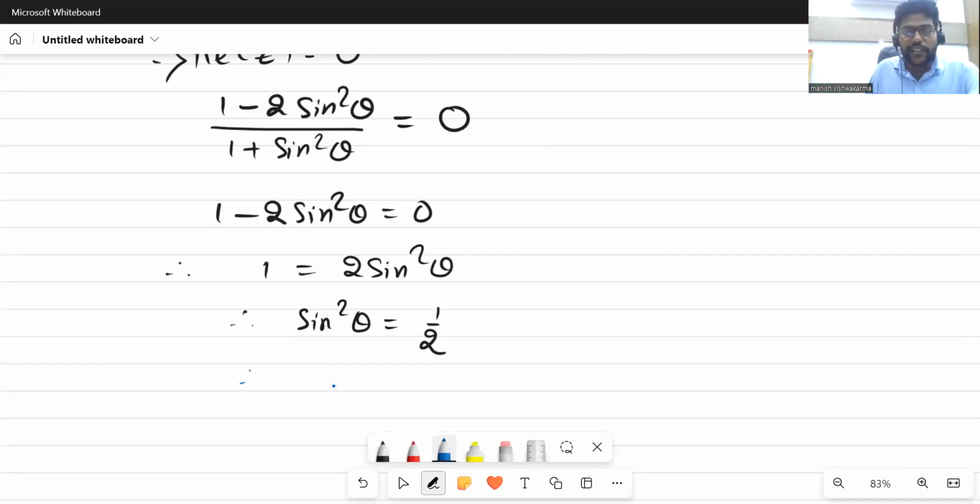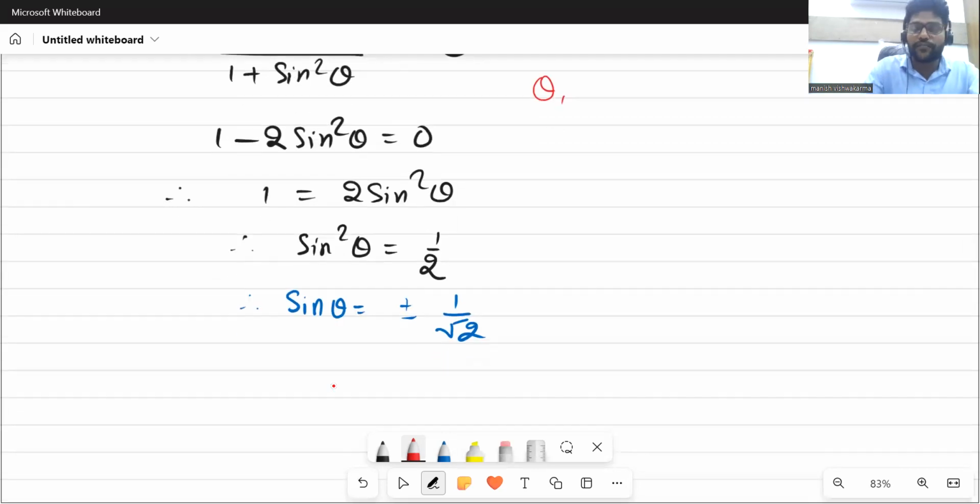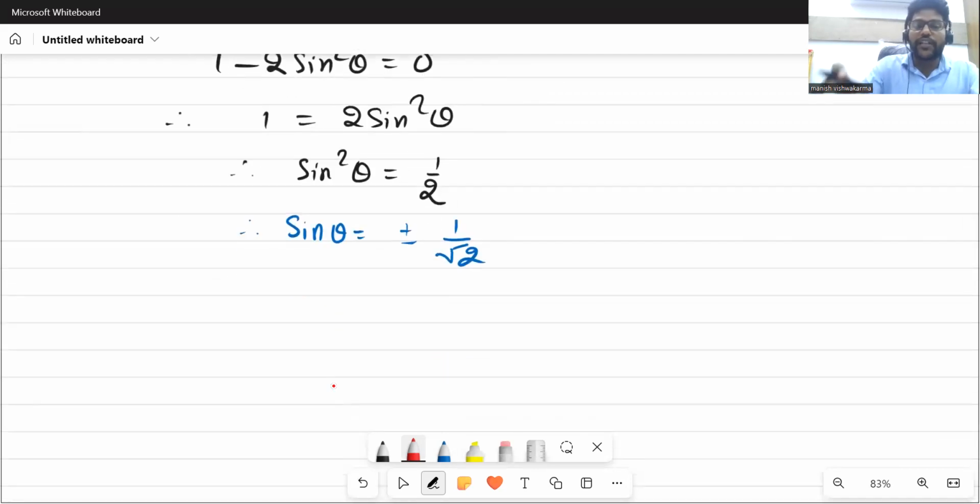Therefore sine theta will be plus minus 1 upon root 2. Now, is it completed? No. Why? Because we require the value of theta, and right now we have only sine theta. So we will find out theta's values.